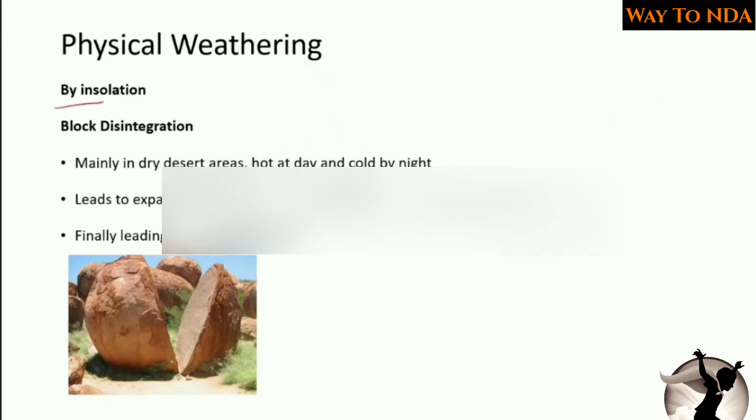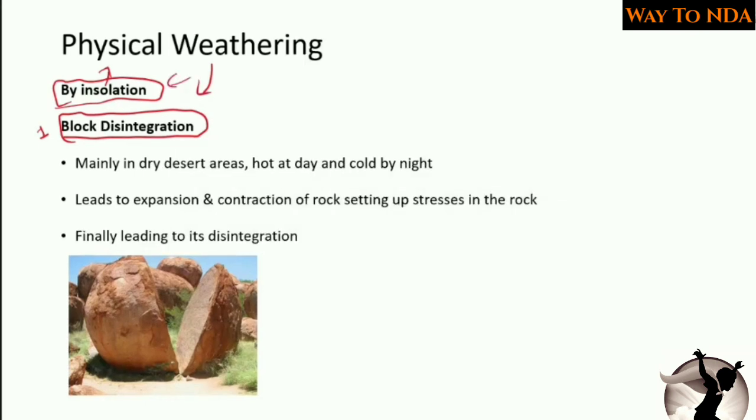Now first we will start with the insolation type of physical weathering, and the first is block disintegration. This is physical weathering happening due to insolation. Mainly this process takes place in dry desert areas, where the temperature is hot by day and cold by night.